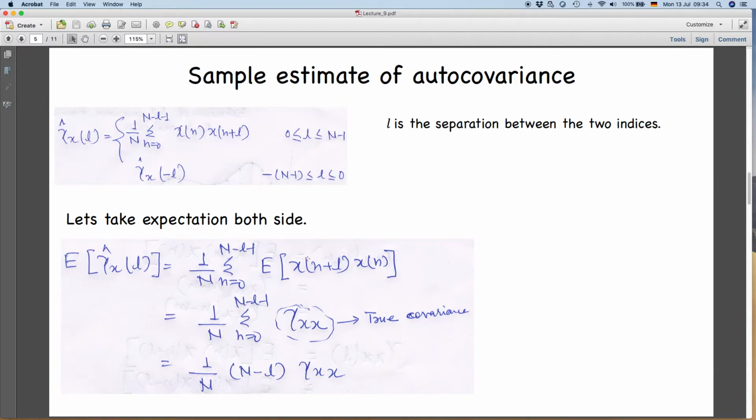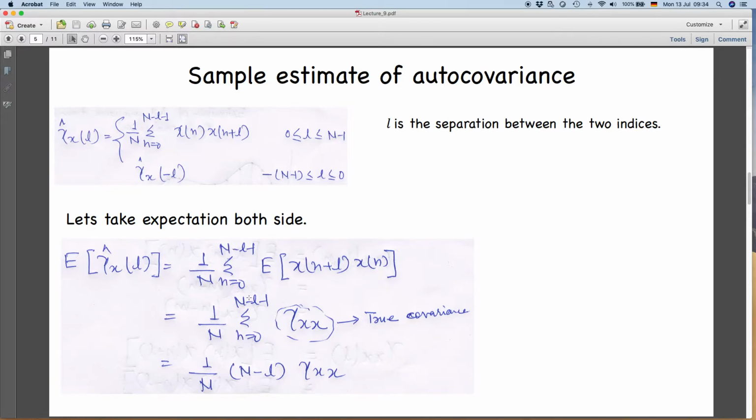From the first slide, this is the definition of the autocovariance function for a stationary stochastic process, this is our gamma xx. This is the true autocovariance. So 1 by n summation over n equal to 0 to n minus L minus 1, that is how your summation will go. So how many terms will be there in this summation in total? There will be n minus L terms.